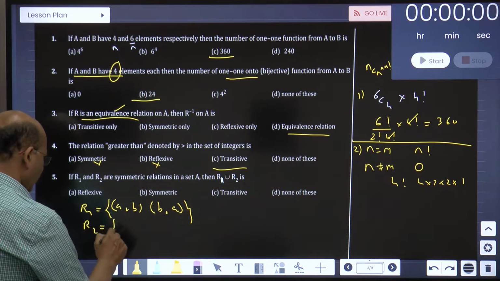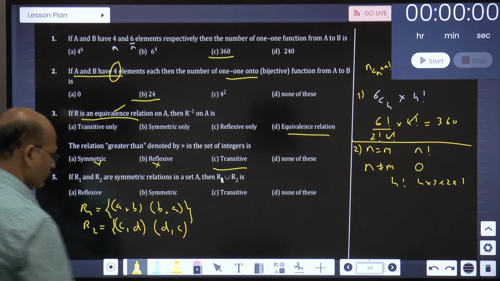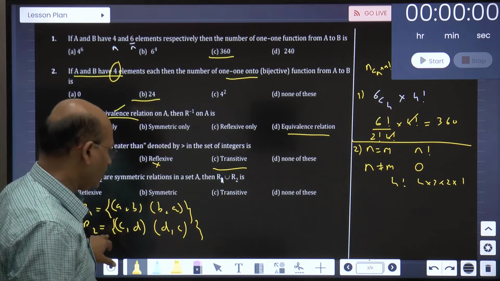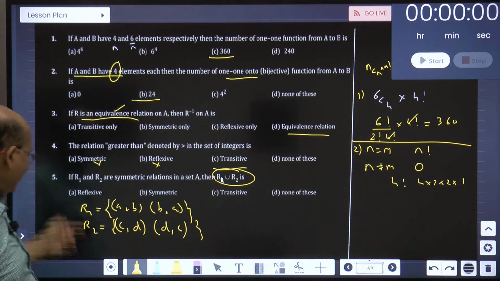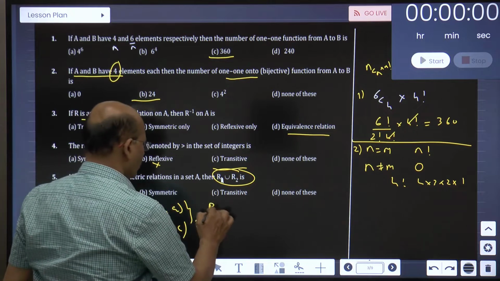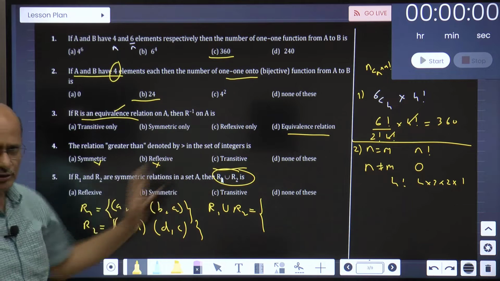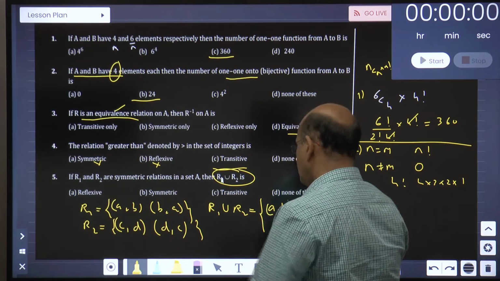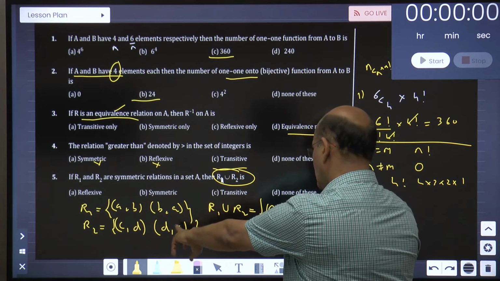In R2, say (c, d) is there and (d, c) is there, because they have told us already that individually these relations are symmetric. Now what is R1 union R2? Union means all the elements together. So this is nothing but (a, b), (b, a), (c, d) and (d, c).